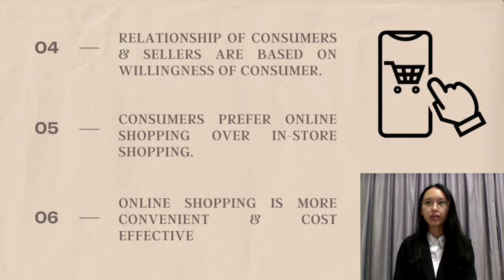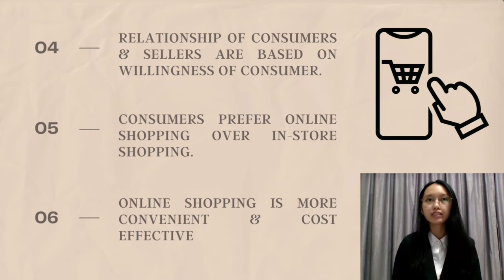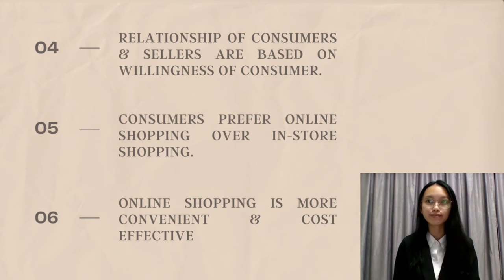Moving on to the next point, the relationship between consumer and seller is based on the willingness of the customer to purchase a product from the seller. This proves that the market is supported by the demand of customers, which causes the production of goods to occur, which generates revenue and profit for the company.